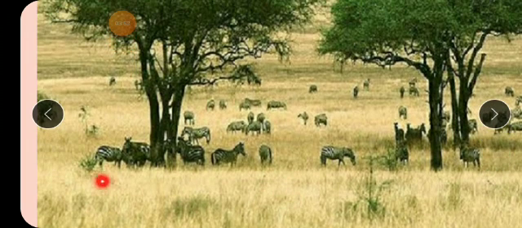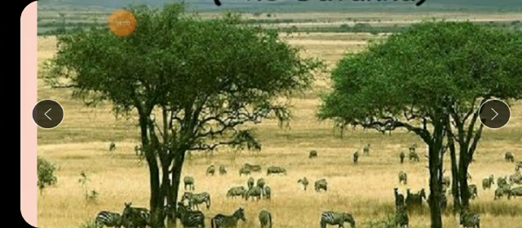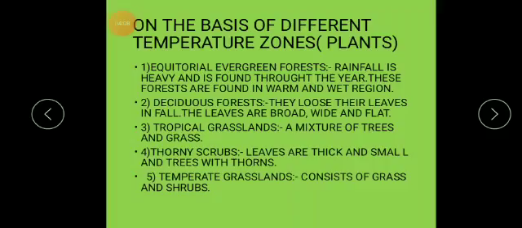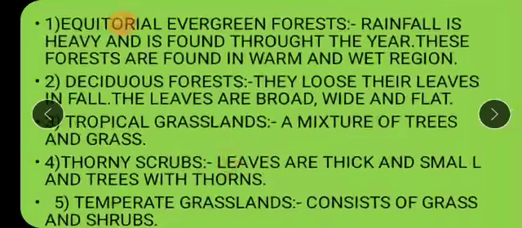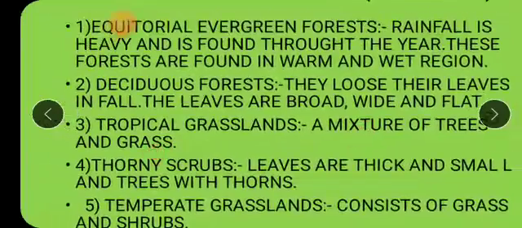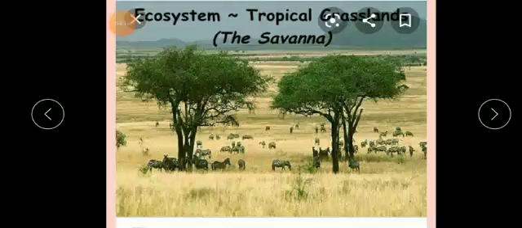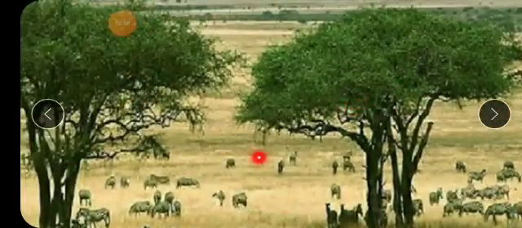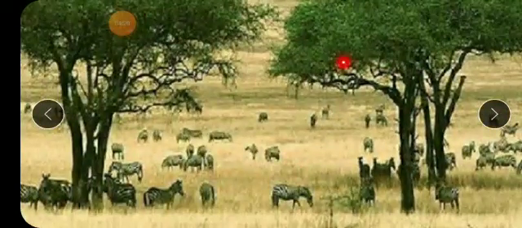Only grass, and some small trees, shrubs, we can say. Let's read the information: a mixture of trees and grass, with a large amount of grass and fewer trees.